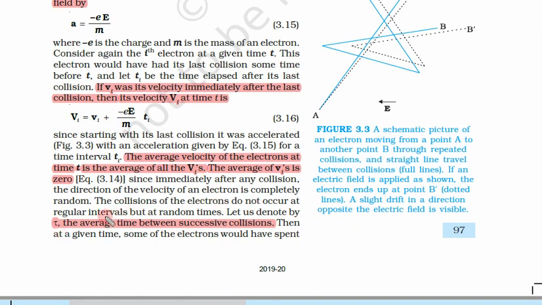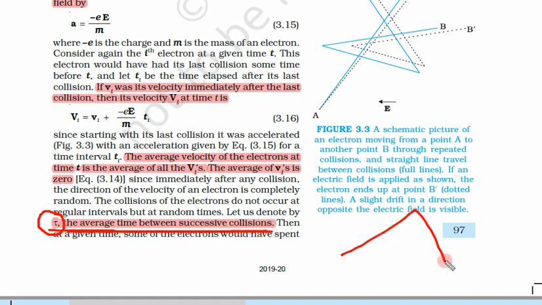So similarly we have to take the average of time as well. So the average of the times is tau. What is tau? Tau is the average time between successive collisions. Since there are a large number of electrons and every electron takes a different time between two collisions, similarly as in gas theory we take an average number, which is tau. Tau is called relaxation time. It is the average time.